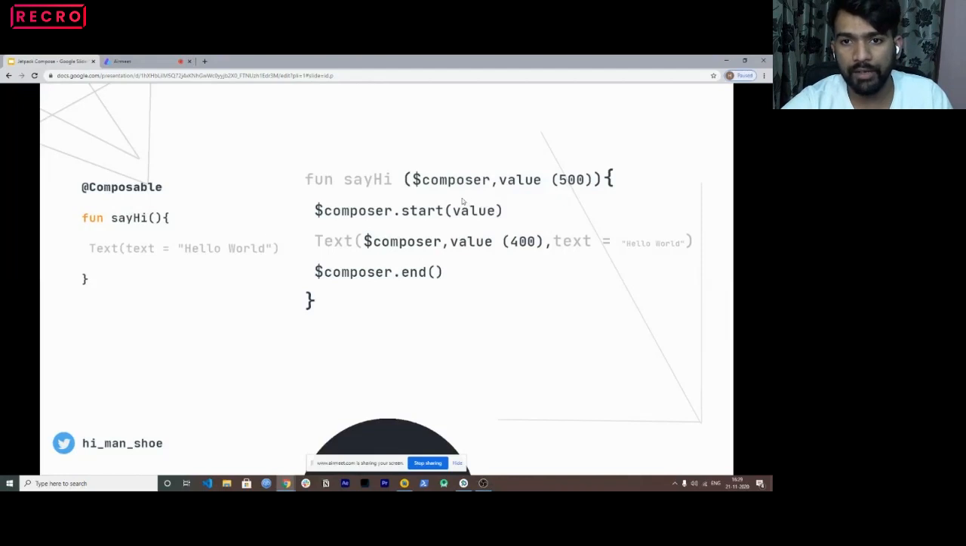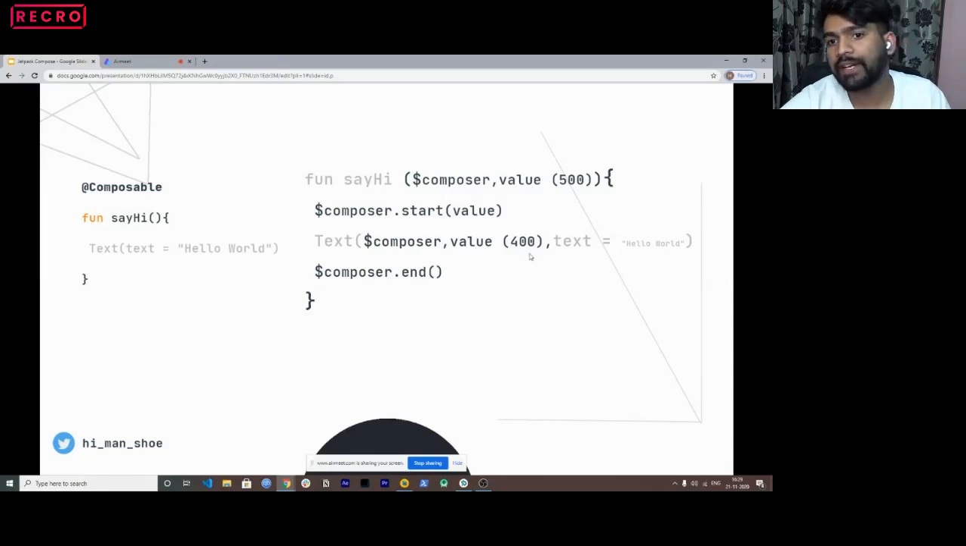So when we break it down, this composer actually took this say hi function via this composable annotation, and it started designing all the children layouts. So the child was text. Here it started composable.start. Then inside this text composable, it passed its own composer and a newer value. And then it designed this text. And when it was done designing the text, it rendered it and ended the composer.